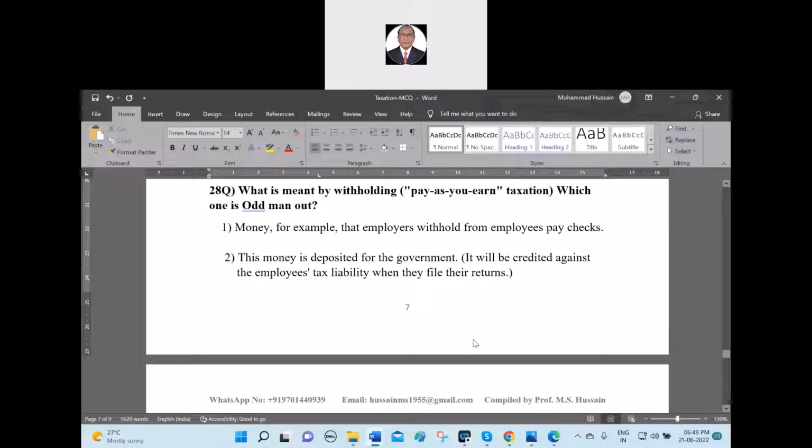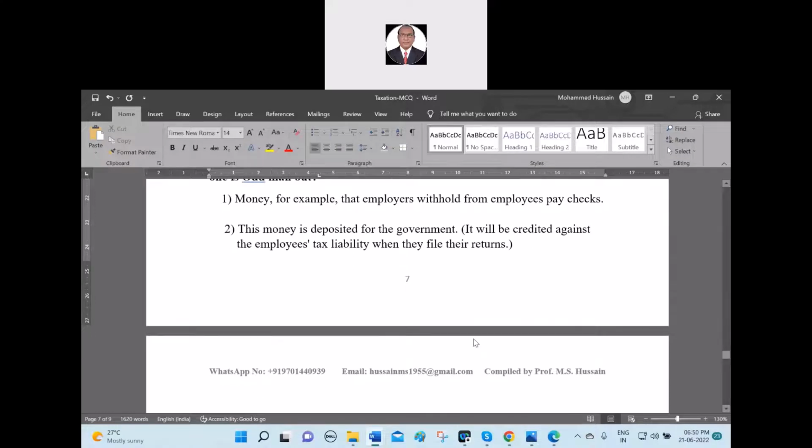For what? Withholding, that is, within parentheses, pay as you earn taxation. Which one is the odd man out? Number 1, very much relevant, no doubt at all. Number 2, yes, very much relevant. This money is deposited for the government.